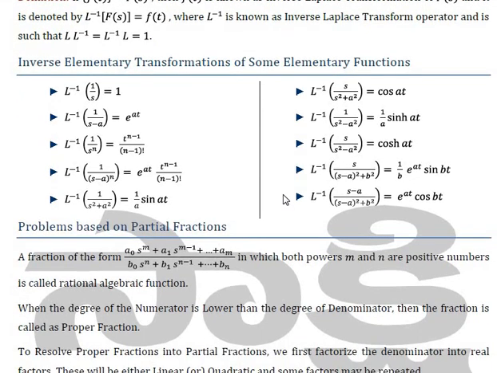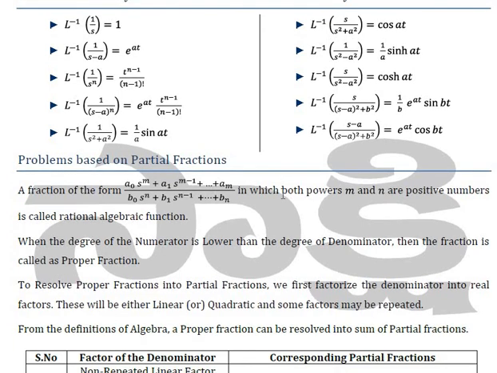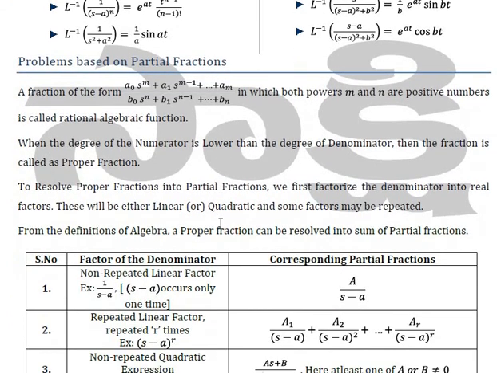Now, how could you use the concept of inverse Laplace transform in a problem based on partial fractions? Partial fractions, all of you know, a fraction of the form numerator over denominator, in which both powers m and n are positive numbers, is called a rational algebraic function. So from the definition of algebra, to resolve proper fractions into partial fractions, we first factorize the denominator into real factors.